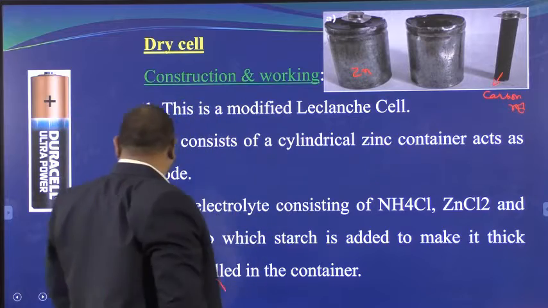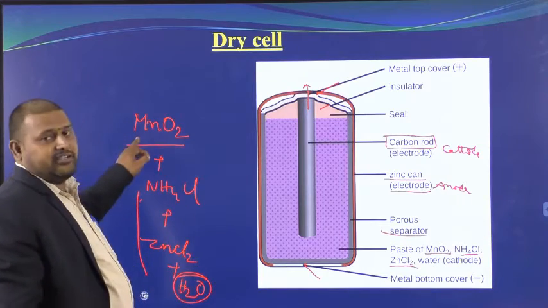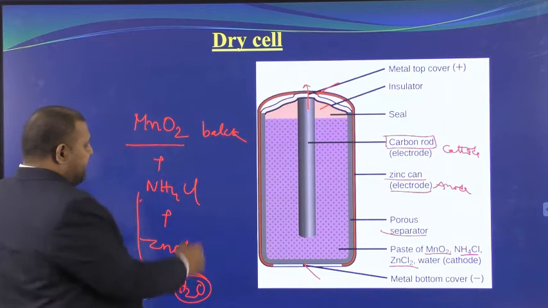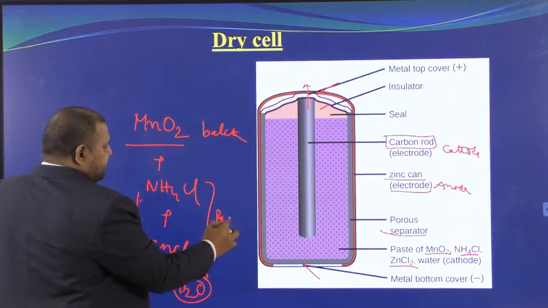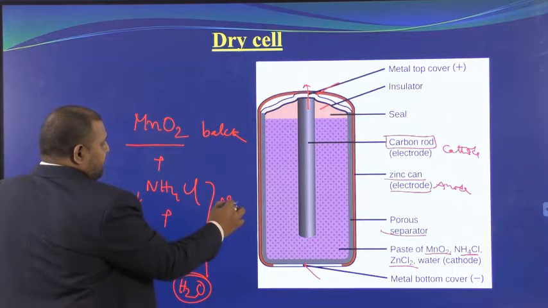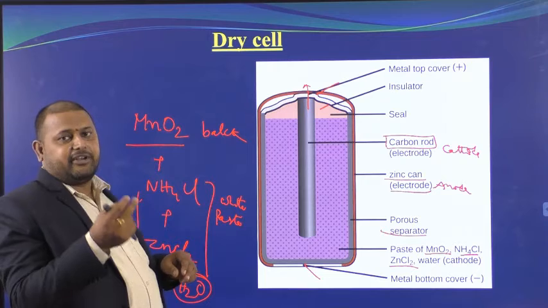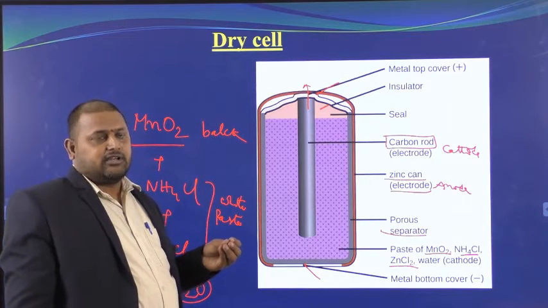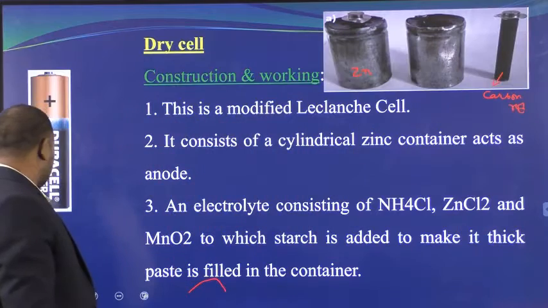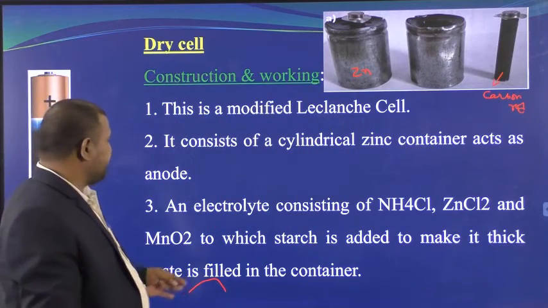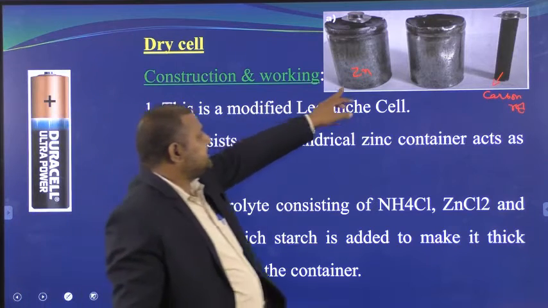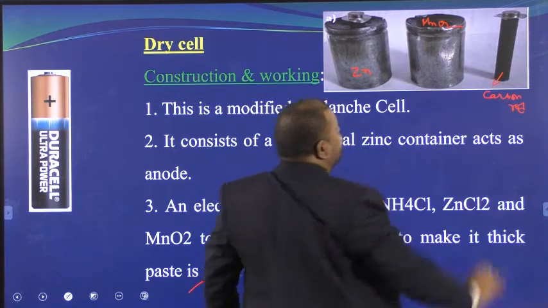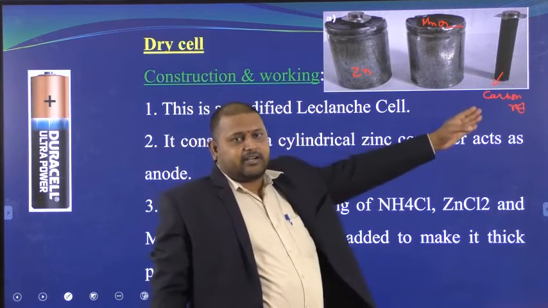That black color powder is MnO2. MnO2 is black in color. This black color powder you will find a lot there, and a white color paste. If you touch it and keep it in your mouth, it tastes something like soapy. It is slippery to touch, to be true, but it is acidic in character because of the presence of chlorine there. So no problem. This is the zinc can, here we have the manganese oxide, and this is the carbon rod. These are the main ingredients of our dry cell.